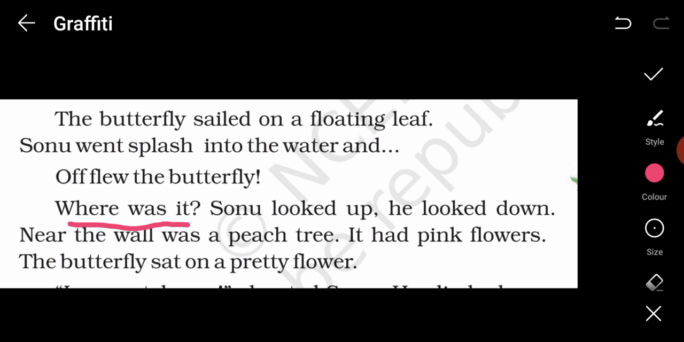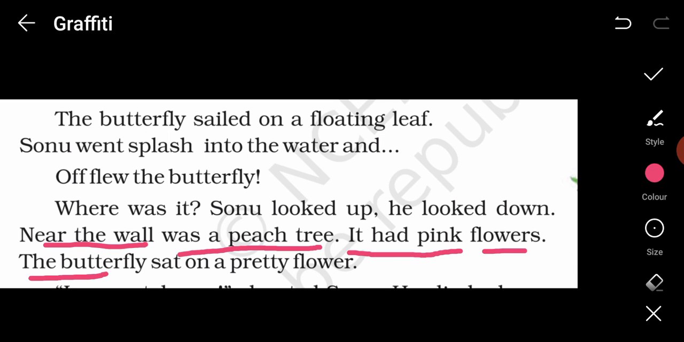Sonu looked up. He looked down. So he was looking for what? For the butterfly. He looked up and he looked down. Near the wall was a peach tree. It had pink flowers. The butterfly sat on a pretty flower. Didn't I tell you that butterflies are attracted to flowers? So when the butterfly saw a beautiful pink flower, it went and sat on it.